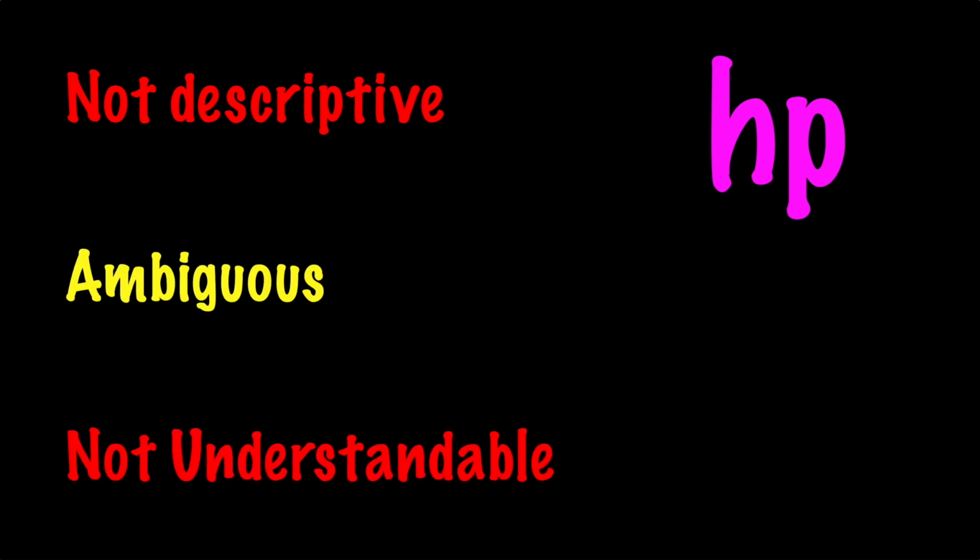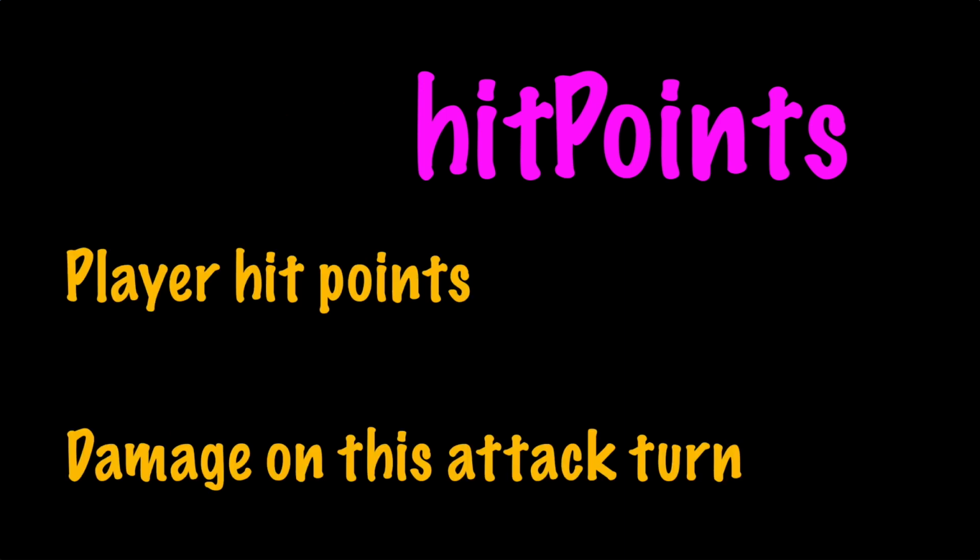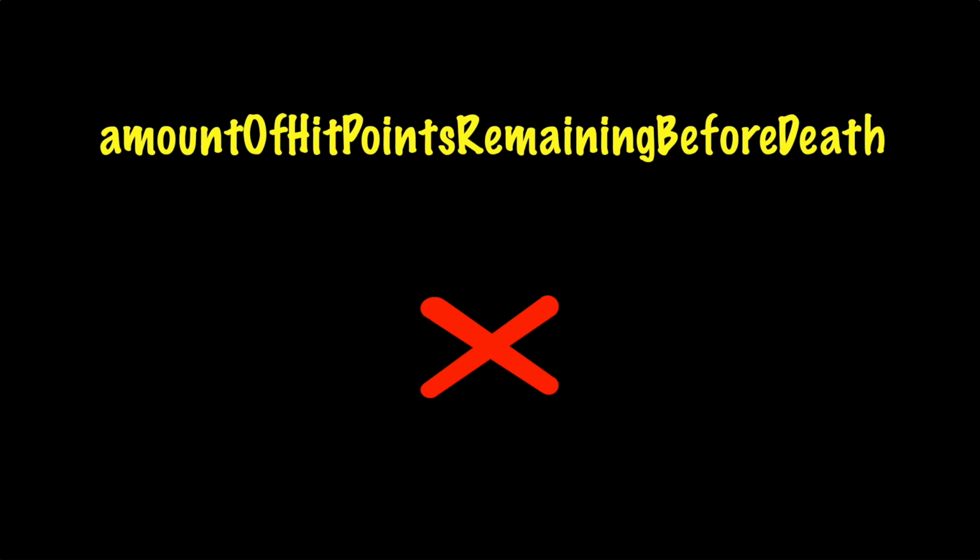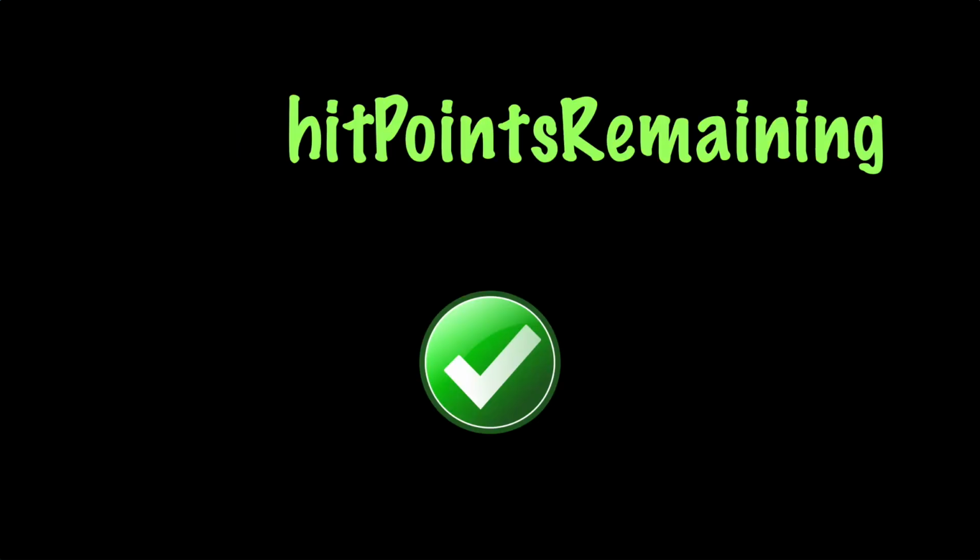Consider the variable name HP. A true gamer would know this represents hit points, the amount of life force in a player or monster. As an abbreviation, the name is not very descriptive, somewhat ambiguous, and not understandable by all developers. Making the name hit points is more descriptive, but there are different types of hit points. This name is more descriptive, but lengthy. Hit points remaining is better.